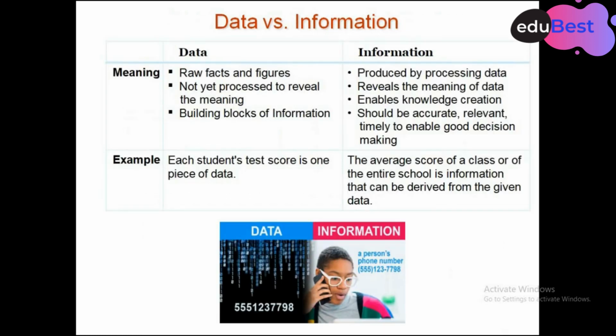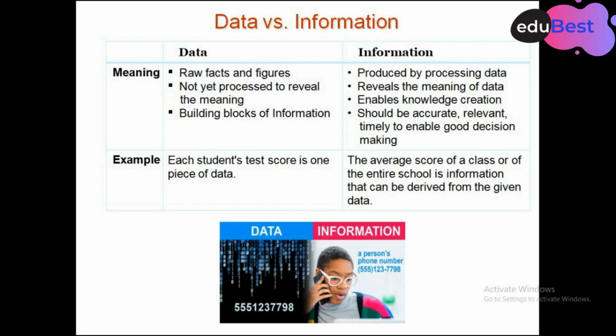Now we see the difference between data and information. When we talk about data, it is about raw facts and figures, whereas information is produced by processing data. So we get information when we process data. When we apply some programs to the data, then we get some sort of information.